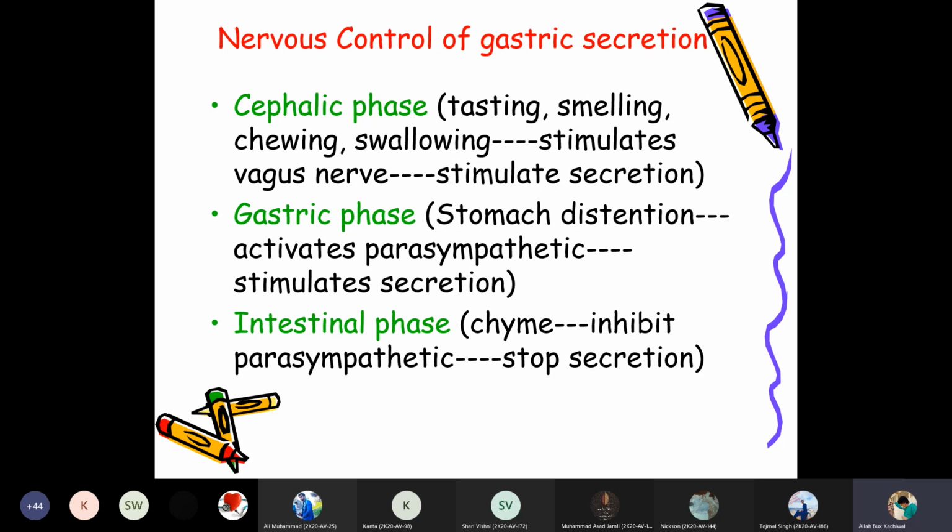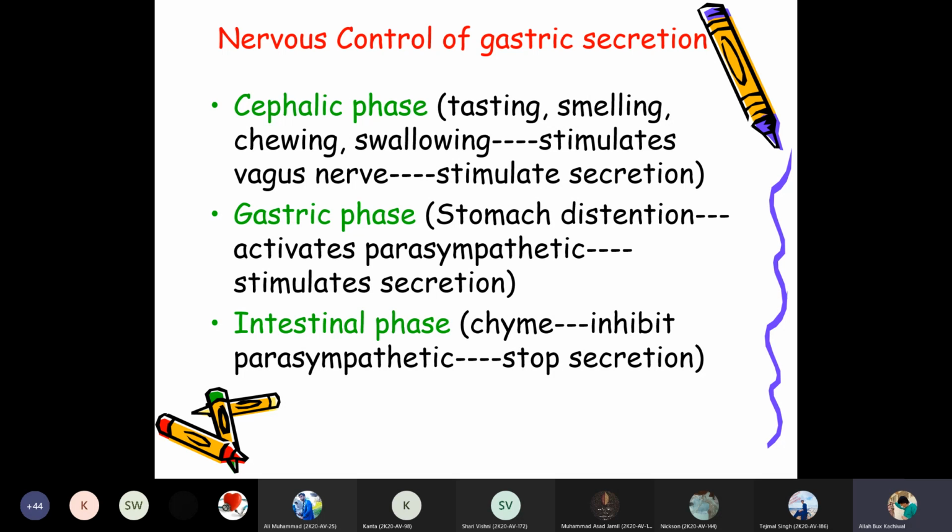So in the gastric phase, stomach distension activates the parasympathetic system to stimulate the secretion. Distension always causes activation and stimulation of gastric secretion, so that digestion may take place quicker. In the intestinal phase, when the chyme passes from the stomach to the duodenum, it inhibits the parasympathetic system to stop the secretion. So when the chyme goes into the intestinal phase, that has to stop the secretion.